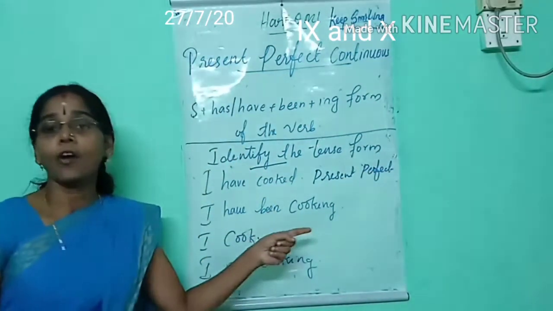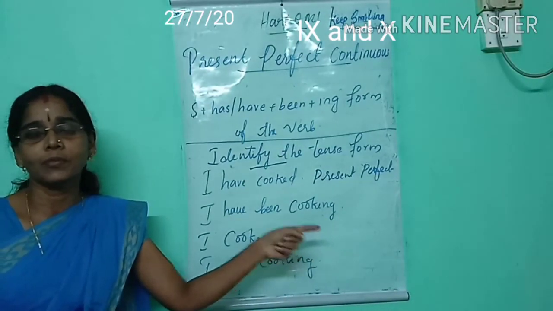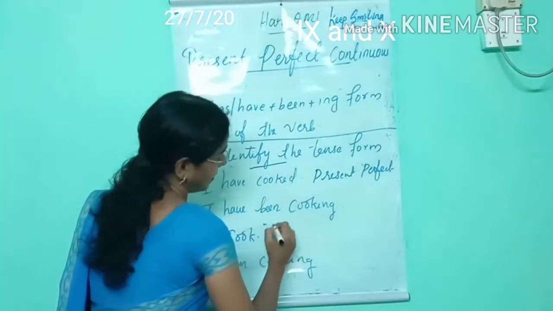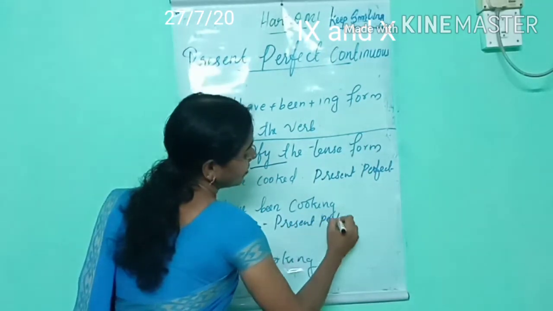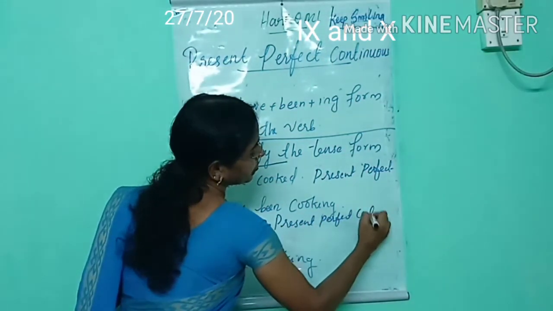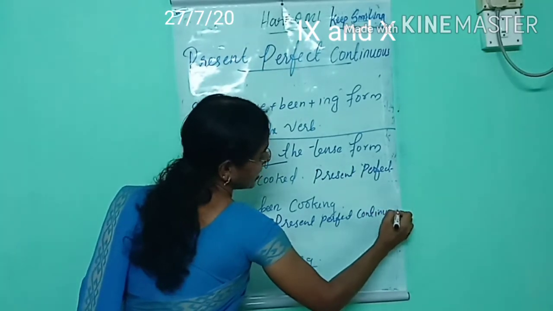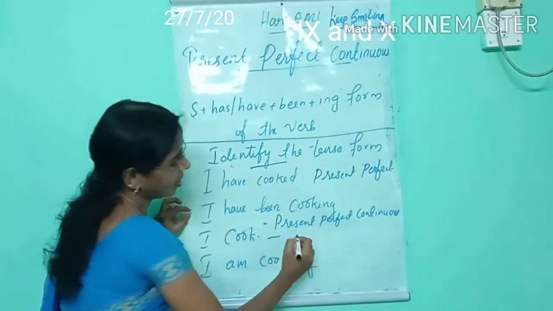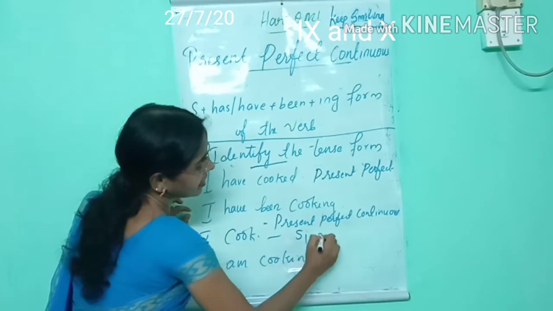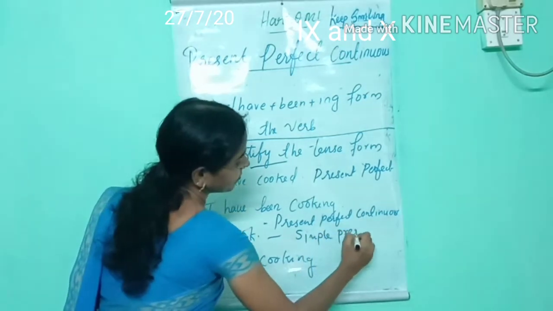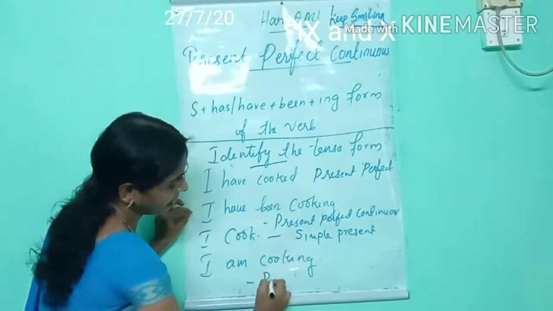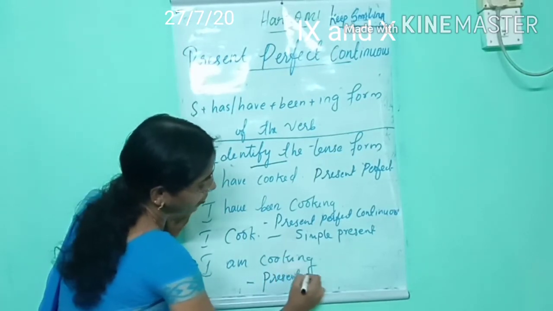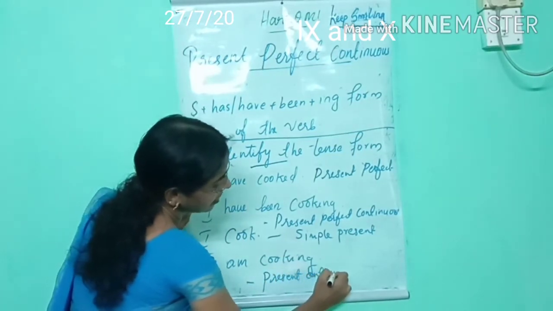Next one, I have been cooking. Which tense form is used here? Present perfect continuous. Third one, I cook. Which tense is used here? Simple present. Last one, I am cooking. Present continuous.